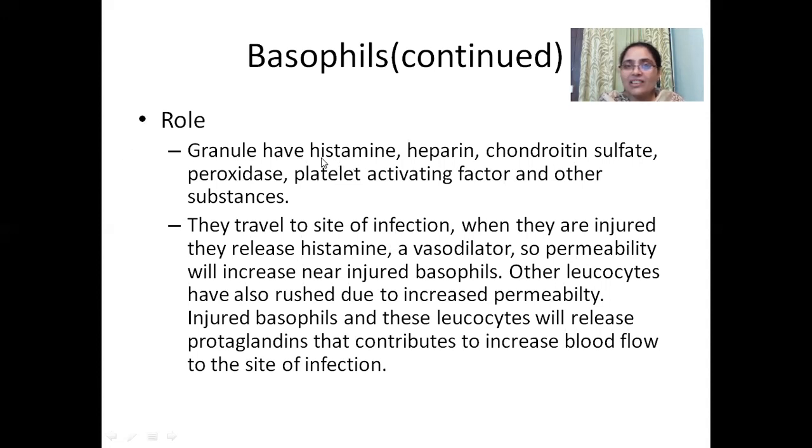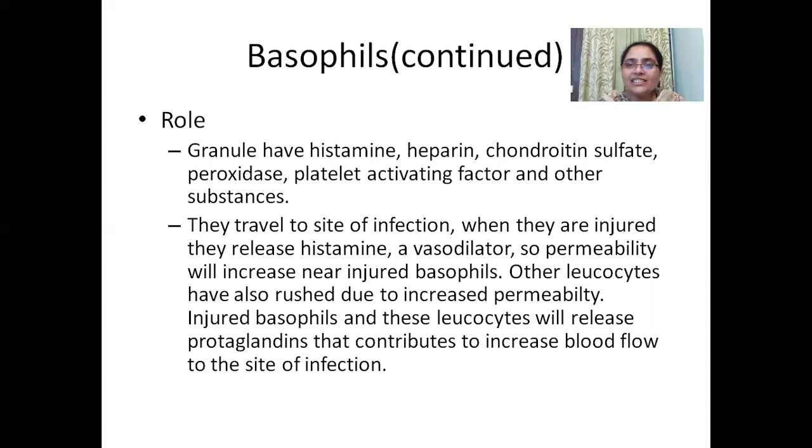Just imagine a filter which had a smaller pore size, and suddenly the pore size increases. When the pore size increases, it will start filtering molecules of bigger size also. The same thing happens. The pore size of blood vessels is increased by histamine, so it increases the permeability. Heparin is a blood thinner, so it dilutes the blood.